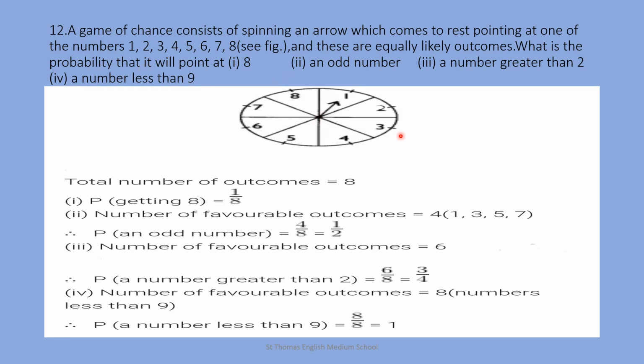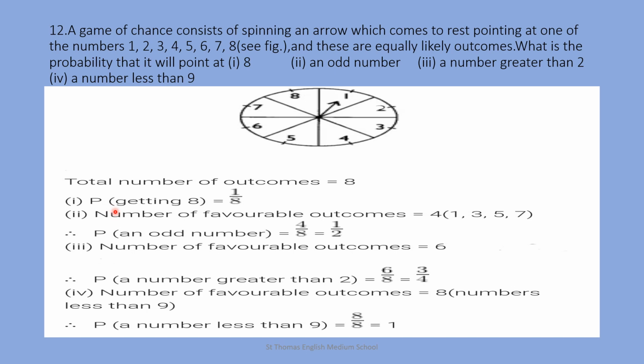Since the wheel is divided into 8 equal parts, total number of outcomes equal to 8. Now in question number 1, you have to find the probability of getting 8. In the wheel you are having only one 8. Therefore our favorable outcome is 1.